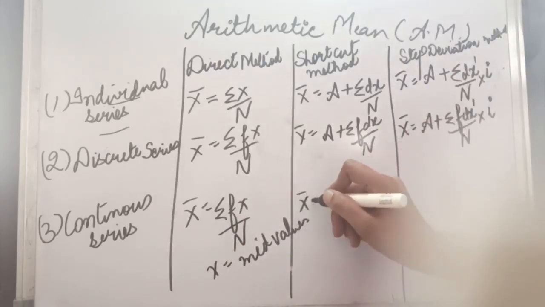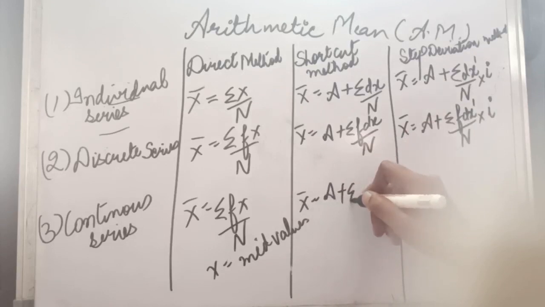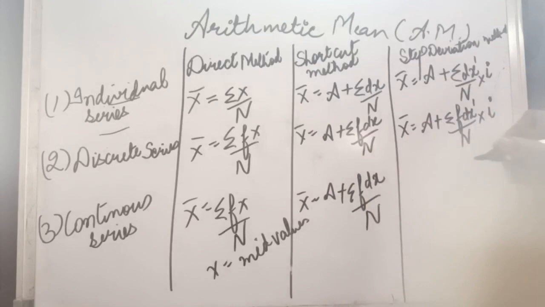Here also the formula will be as above: a plus sigma f dx divided by n, and lastly assumed mean plus sigma f dx dash divided by n into I. So this is how you will be calculating the mean in case of different questions.